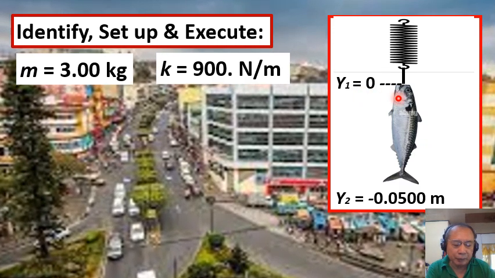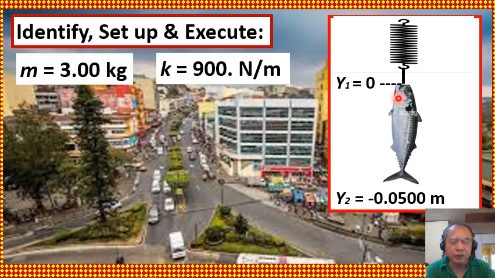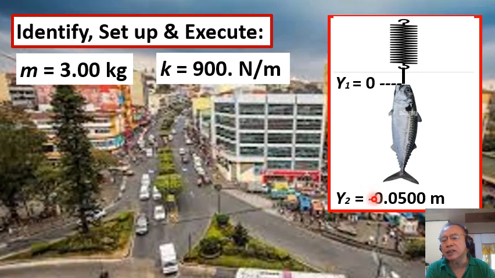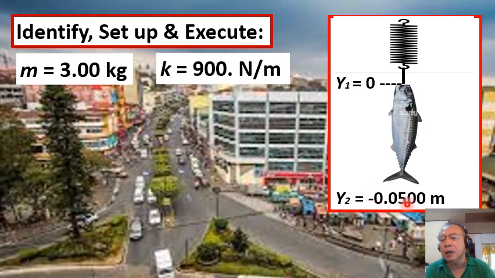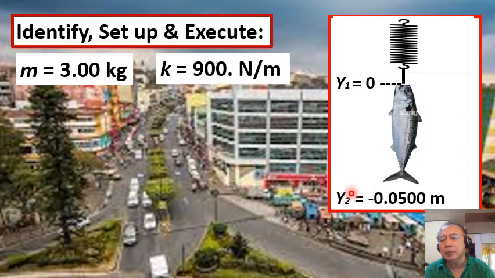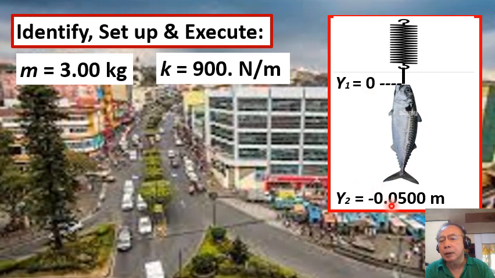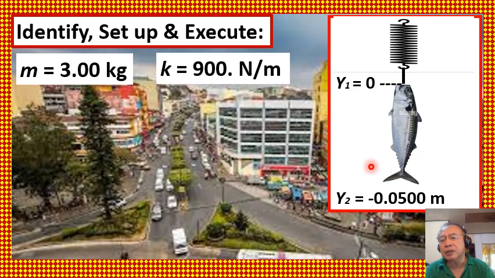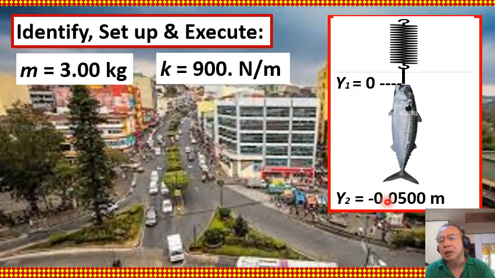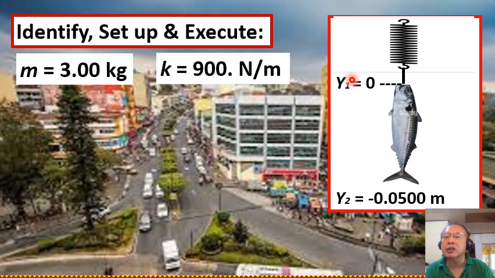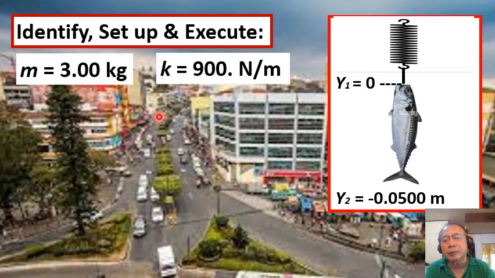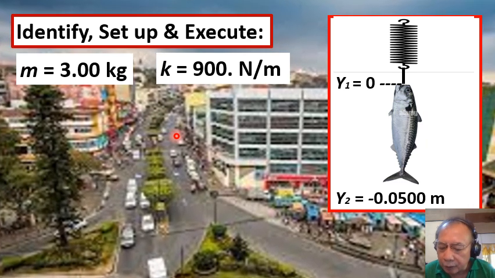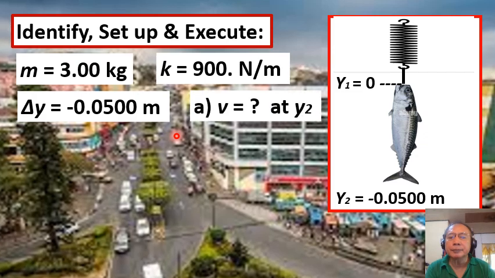When the fish is released from rest and moves to a vertical displacement y sub 2, where y sub 2 is given as negative 0.0500 meter, in other words, a displacement below the reference point, hence it is negative. So when the fish is displaced 0.0500 meter below the initial point, we want to determine the speed of the fish, denoted by small letter v.